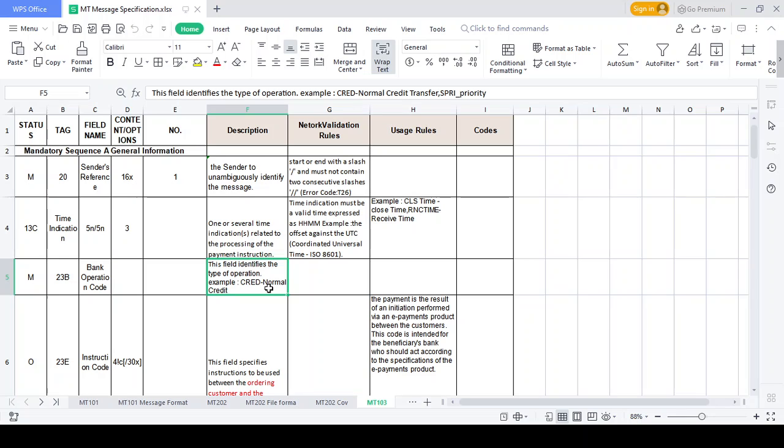I plan to credit their account. This kind of operation is performed in my bank and the SWIFT network, and you can see it in the bank operation code field. Do you have any doubts here? In this case, I will provide CRED. What kind of action should be performed?